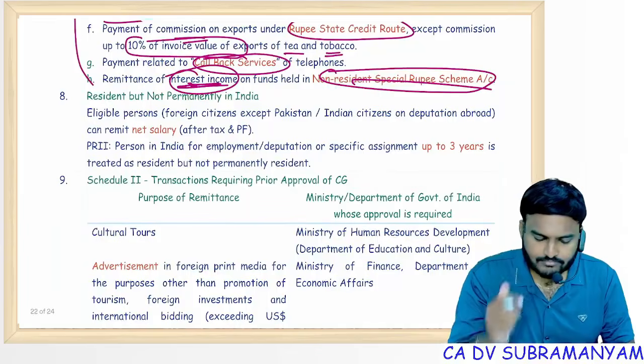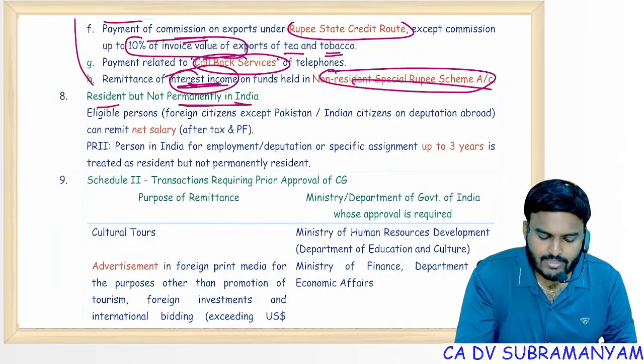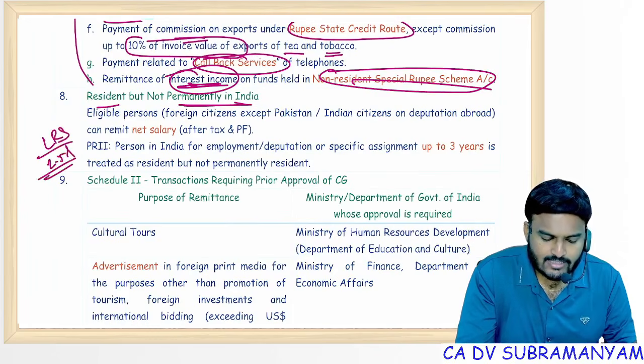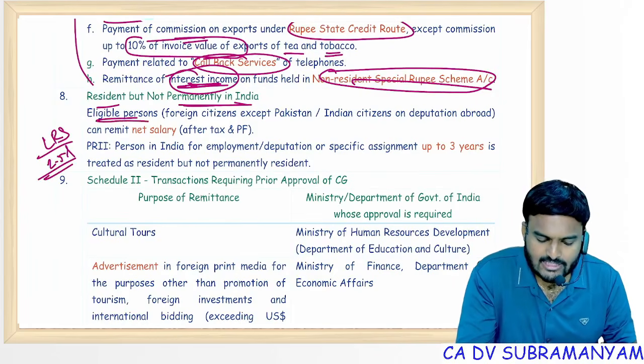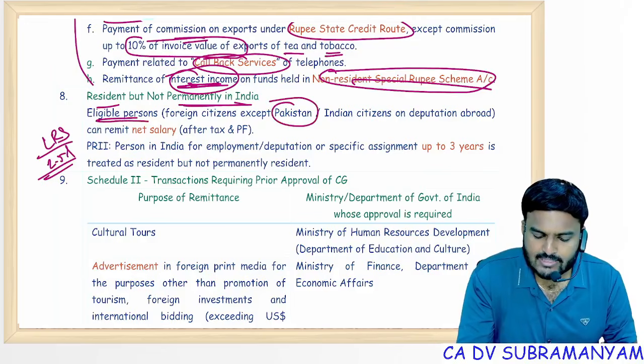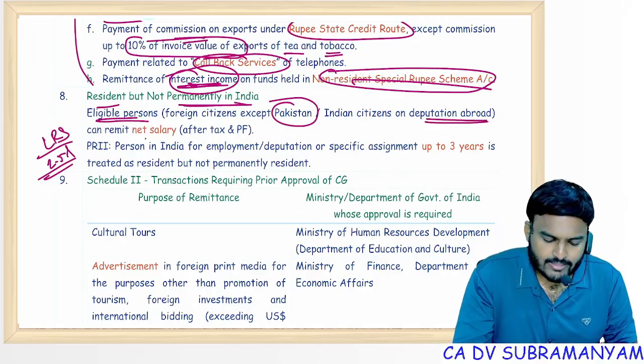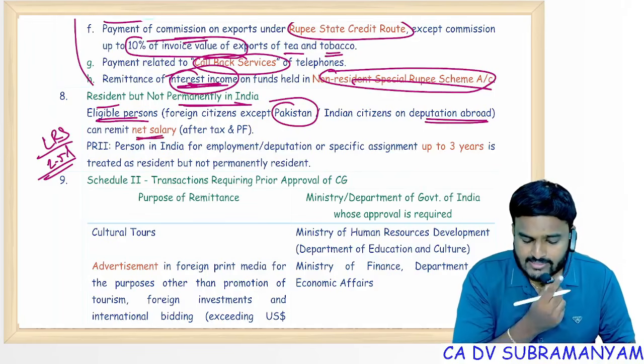Next one, a resident but not permanently in India. The LRS limit of 2.5 lakh USD is there, right? But this limit is not applicable to eligible persons, except Pakistan citizens. Indian citizens on deputation abroad can remit net salary.